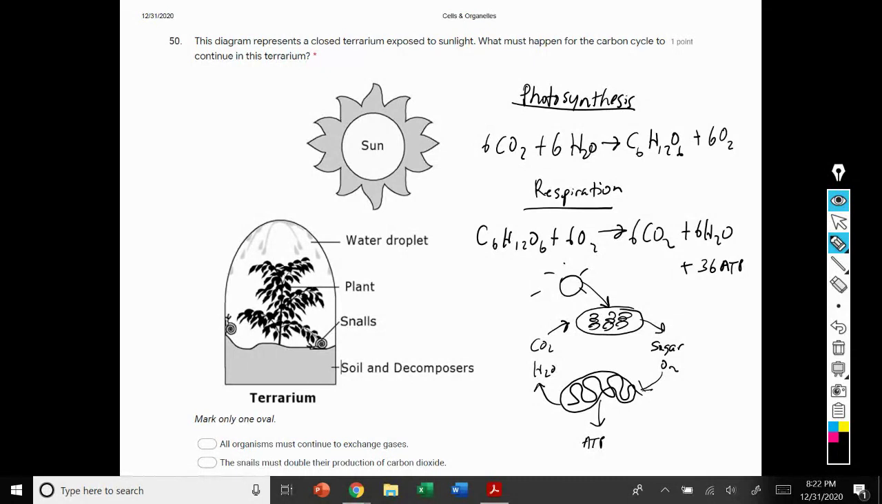And so this is asking what must happen for the carbon cycle to continue? The correct answer is all organisms must continue to exchange gases. So the plants have to exchange gases with the snails, and the snails have to exchange gases with the plants for the carbon cycle to continue, because you have to have both photosynthesis in the chloroplast and respiration in the mitochondria for that process to continue.